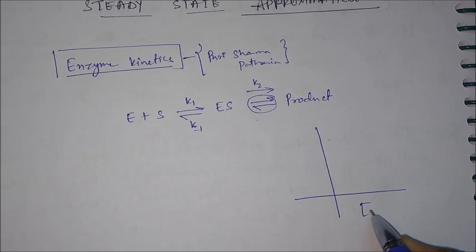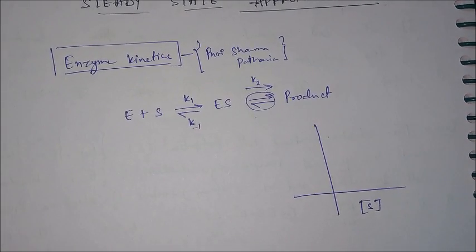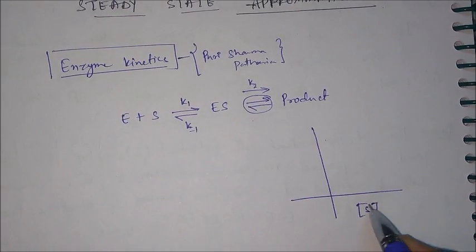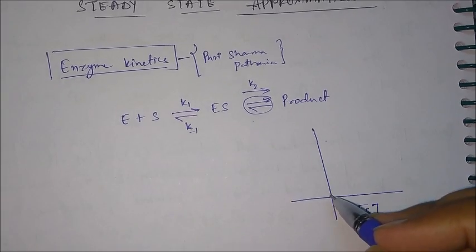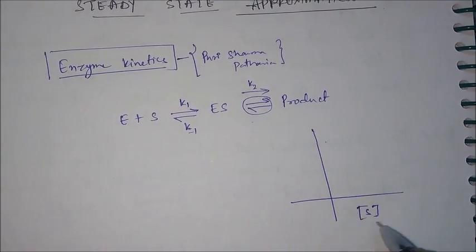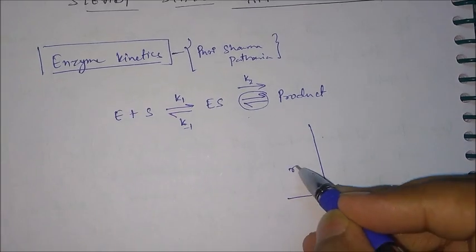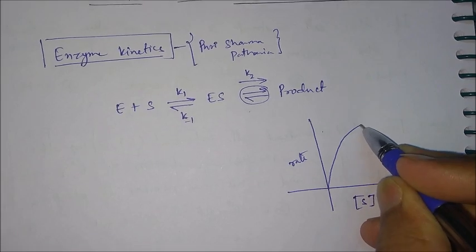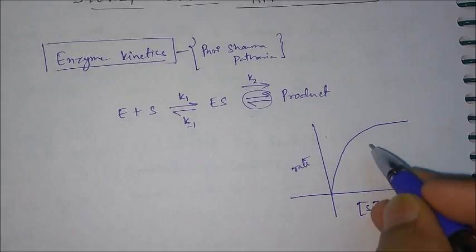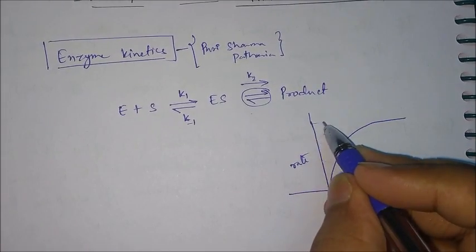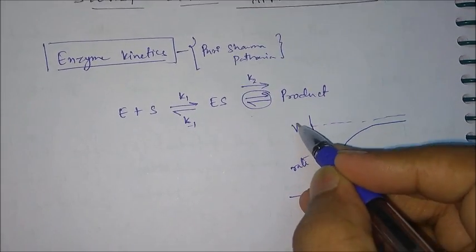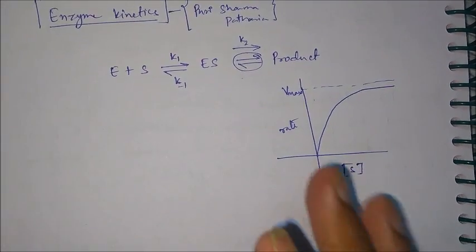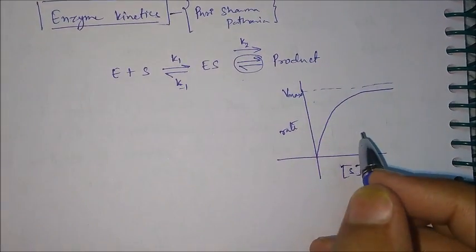One more thing you should know is that if we keep the enzyme concentration constant and keep increasing the substrate concentration, then at very high substrate concentration we will get a maximum rate. If we draw a graph between substrate concentration and rate, the rate becomes constant at very high substrate concentration. That maximum rate is called Vmax. We will talk about Vmax afterwards. This is the basic thing you should know.